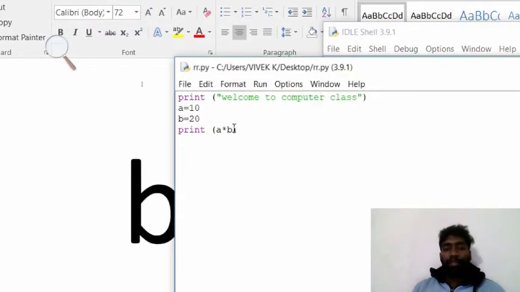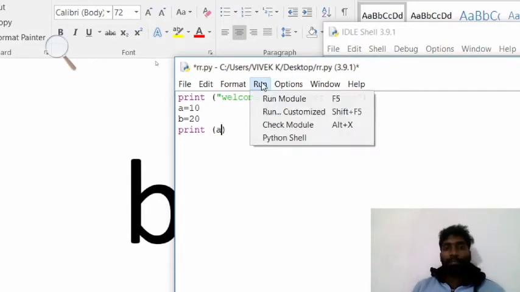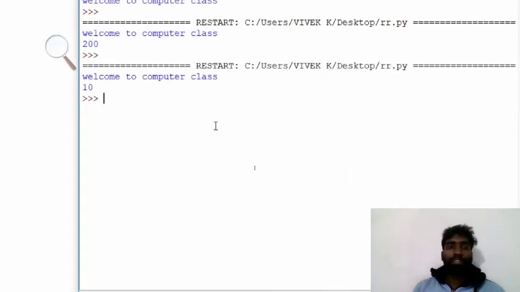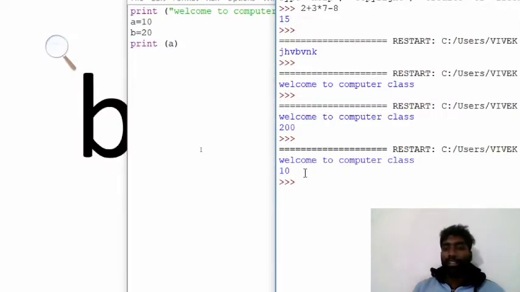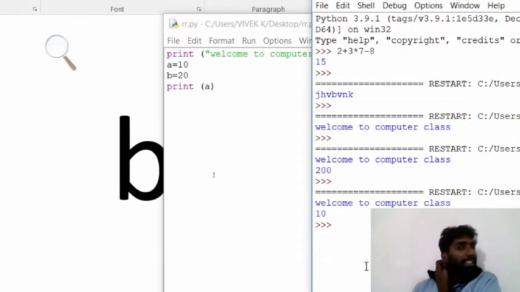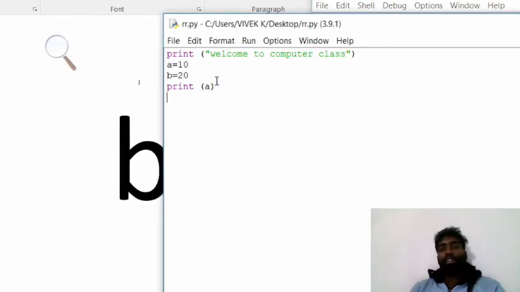In case I give print a and I am pressing run, now what is coming? Source must be saved before running. I am pressing OK. Now see, 10. So it is very clear that a value is 10. Okay sir, we understood.